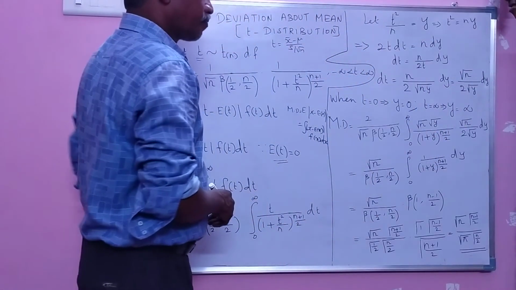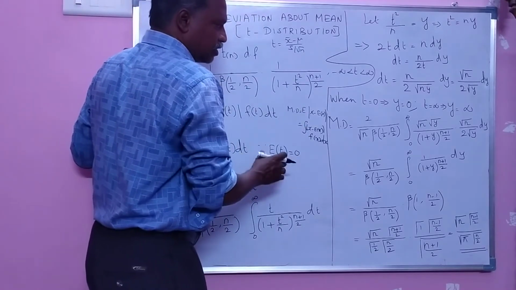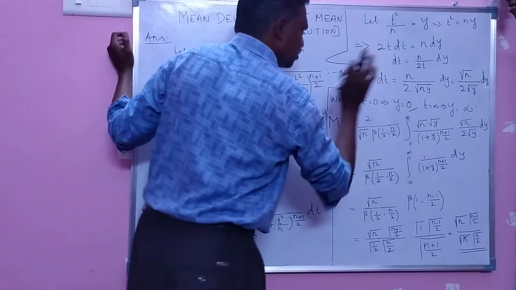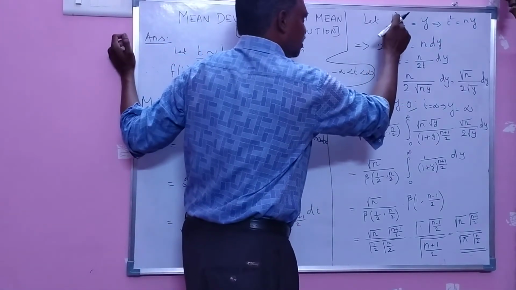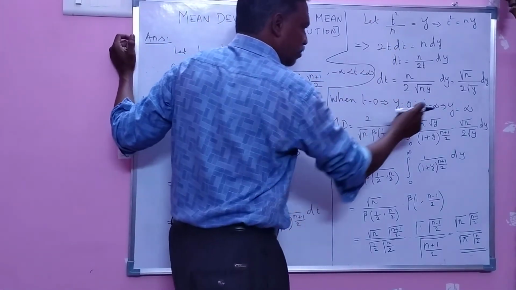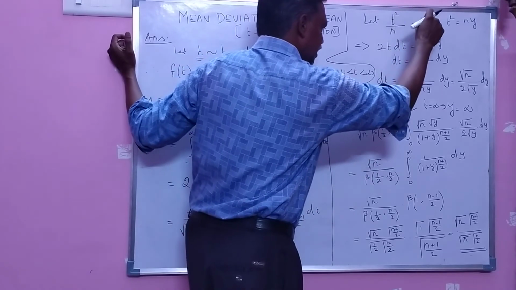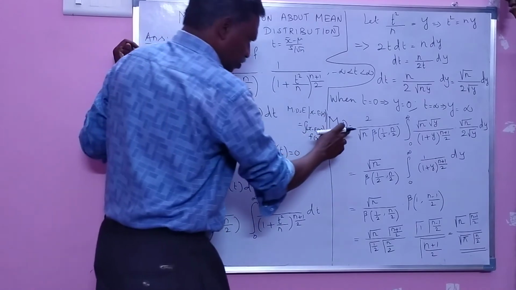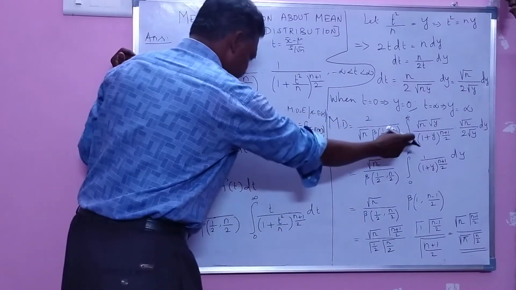That is dt. Now what will be the range? You find the range. When t equal to 0, y equal to 0. When you put t equal to 0, y equal to 0. When you put t equal to infinity here, then y is also infinity. So the range remains unchanged.